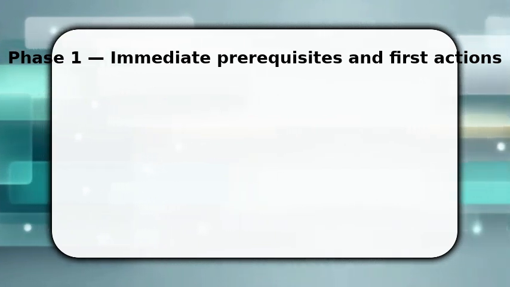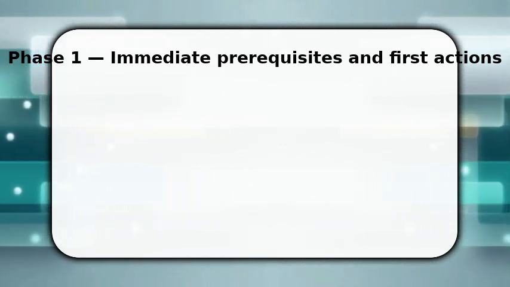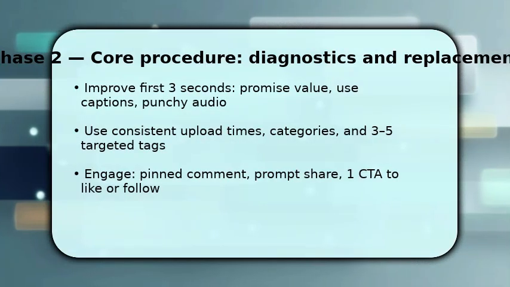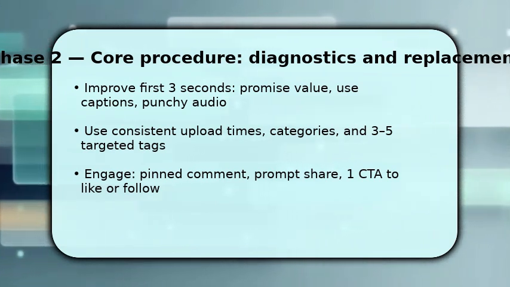Make sure you tag and title each consistently, except for the hook change, because this lets you measure which element shifts recommendations. Next, optimize the content and signals that the algorithm values. Start with the first 3 seconds. Promise value, add captions, and pick punchy audio to boost early retention.